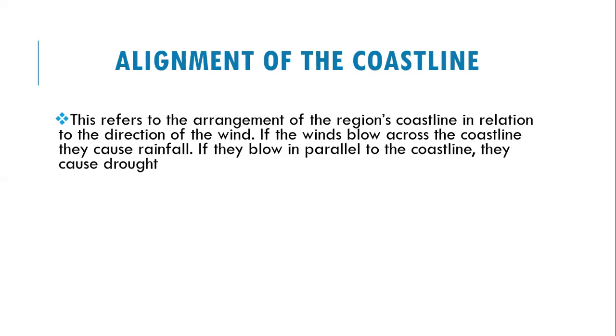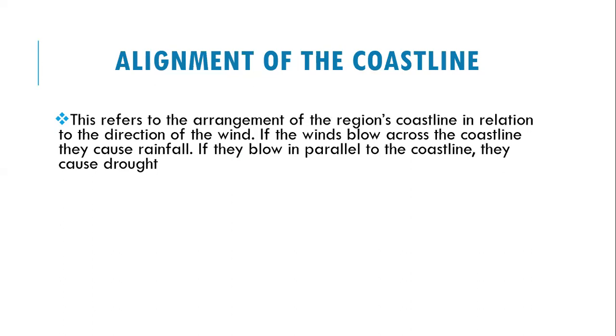This is the other factor that affects the climate. The alignment of the coastline refers to the arrangement of the region's coastline in relation to the direction of the wind. Now, if the wind blows across the coastline, it causes rainfall. If the wind blows parallel to the coastline, it causes drought. So how the coastlines are aligned in relation to the winds, and how they blow,